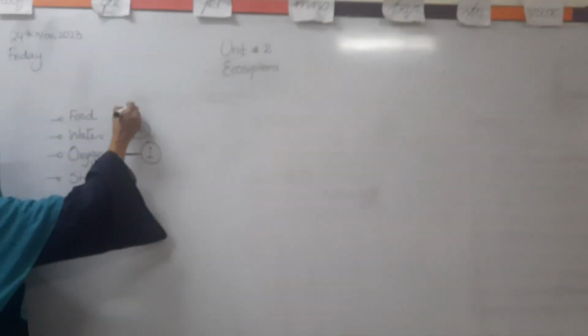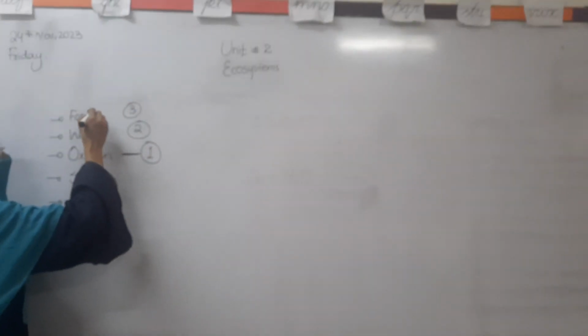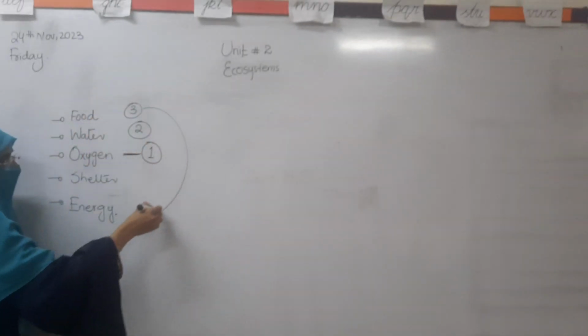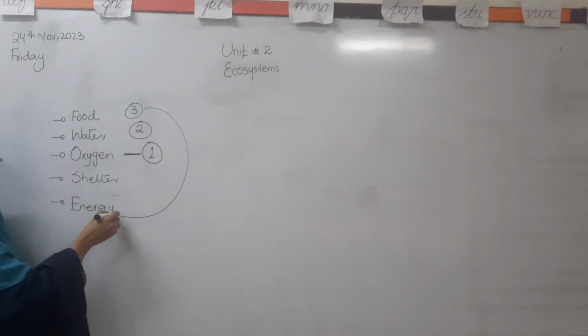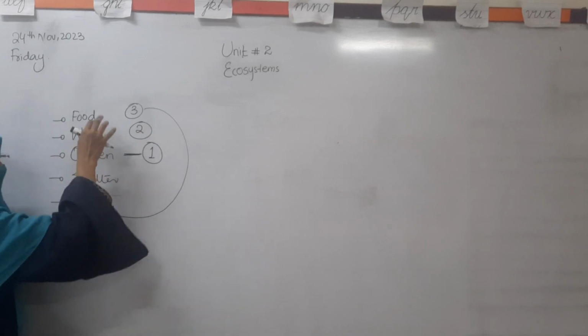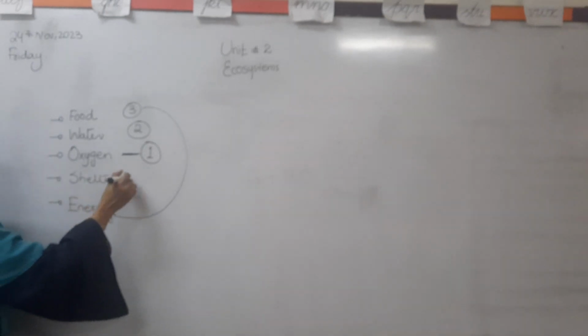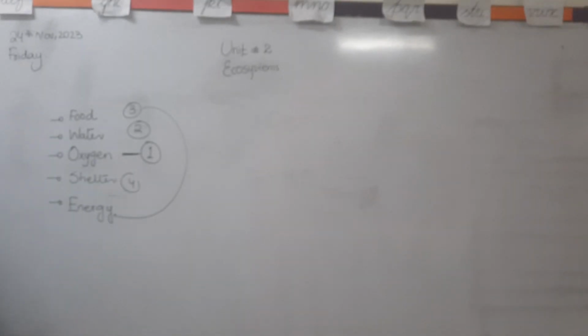Good. So isn't it we can get the energy from the food? So we can say that the energy and the food are interconnected with each other. So if we eat the food, we can get the energy to do our different works. Good. And the fourth one is the shelter, which is also very important.